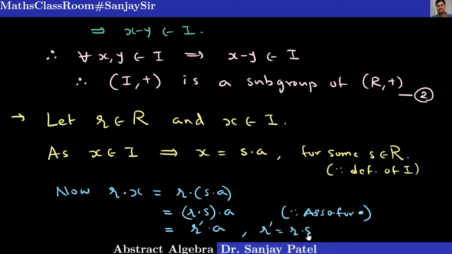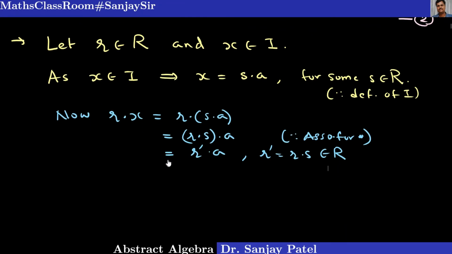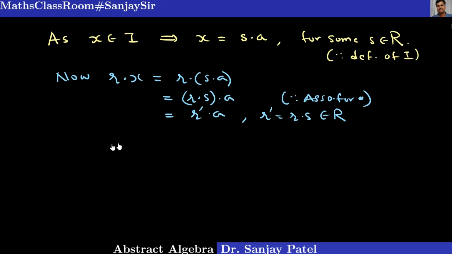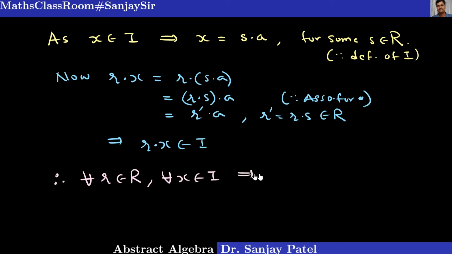Okay. So this we can call as r dash into a, where r dash is nothing but r into s, and this r and s both are elements of the ring R, so r into s also belongs to R. So what is proved is r into x is also of the form this, and therefore the conclusion is r into x belongs to I, because this element is of the form something into a, where that something belongs to R. So by definition of I, rx belongs to I. So what is proved here is, for every r belongs to R and for every x belongs to I, I have proved that r into x belongs to I. So therefore, let me write this as result number 3.